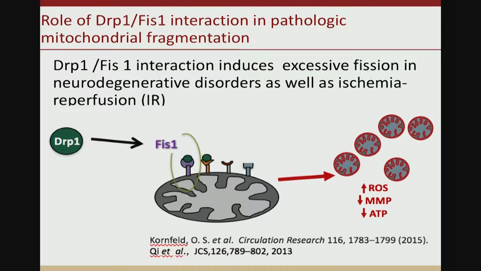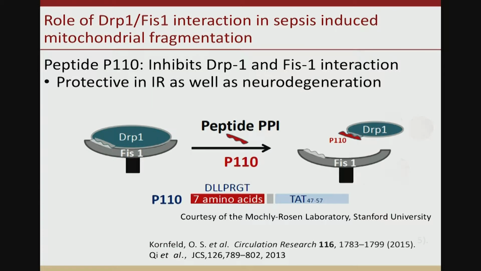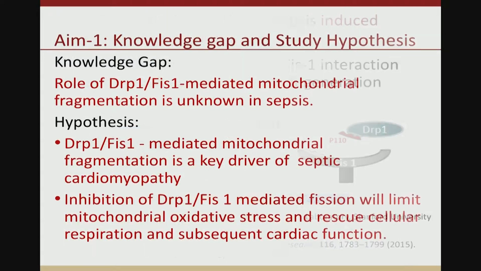In particular, recent studies have shown that dynamin-related protein 1 interaction with the mitochondrial adapter Fis1 has been associated with excessive mitochondrial fragmentation in both ischemia reperfusion as well as neurodegenerative disorders. Furthermore, peptides that are rationally designed to inhibit the interaction between DRP1 and Fis1, for example peptide P110, have shown therapeutic promise in abrogating excessive pathologic fission, as well as damage in these two diseases.